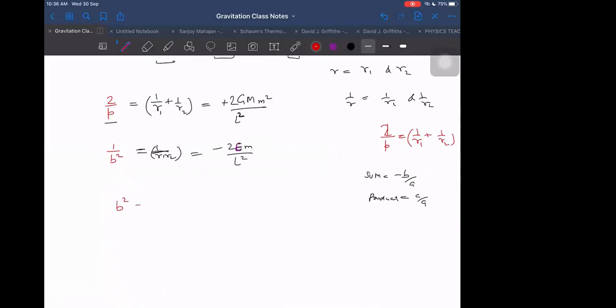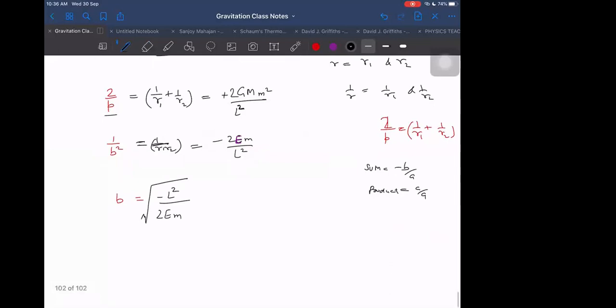So B square we are getting as L square divided by 2 into E into M, and minus is there, no problem in that. That should be there only. That is B square. So we are getting B also from here. That is equal to this thing. That is B.